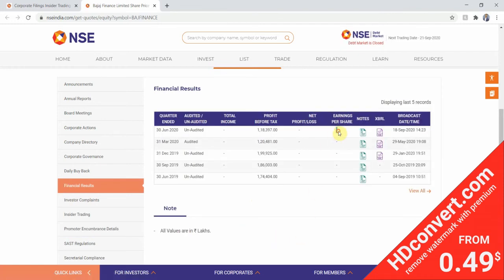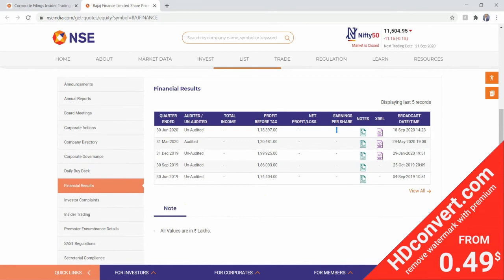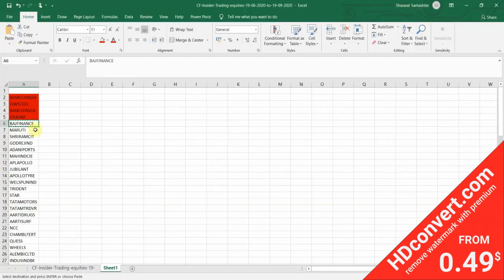Okay, so no information on earnings per share is highlighted here. So it's my choice now whether I want to consider this stock for my watch list or not. Since the earnings per share is not highlighted on the NSE's website, I can check any other third party website for this information, but I only believe in the NSE's data, so I'll just go ahead and discard this stock again.